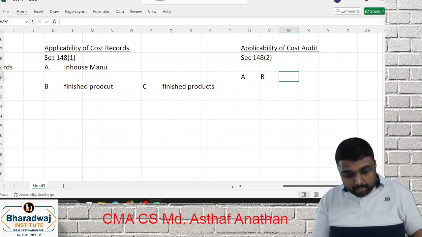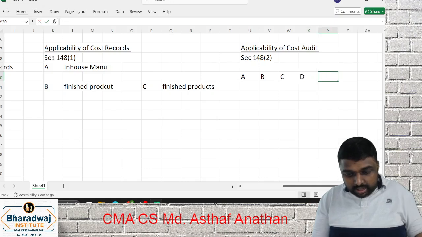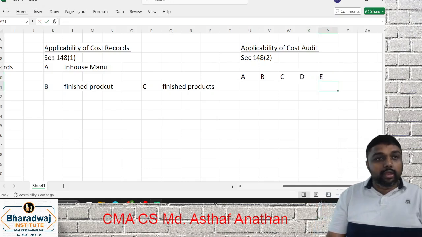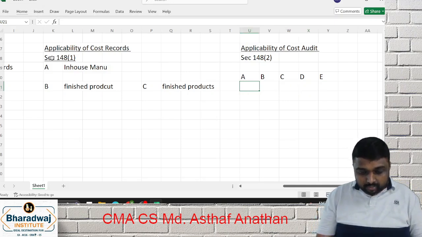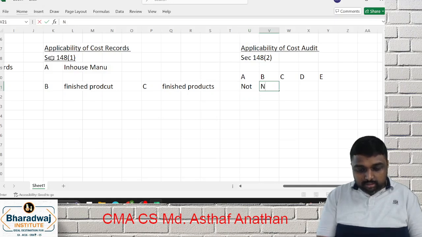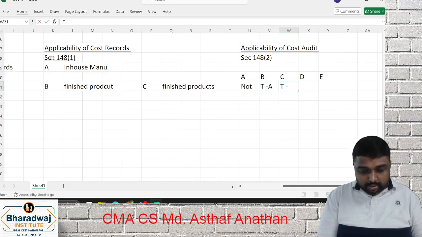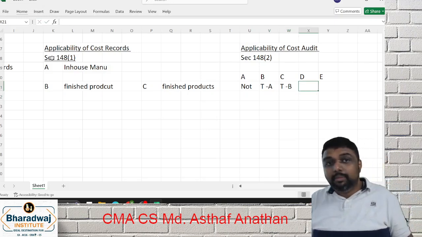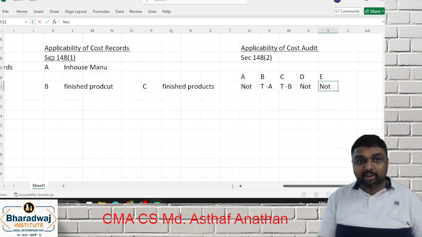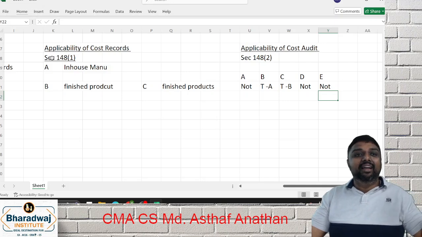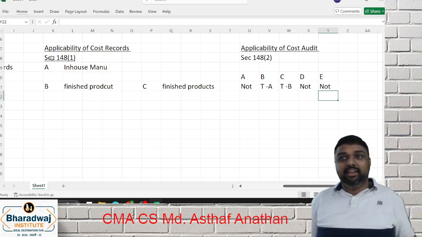You have A, B, C, D, E. Two of them are table A products, two are table B products, and one is not applicable. A standard example which will help you understand all the case studies.